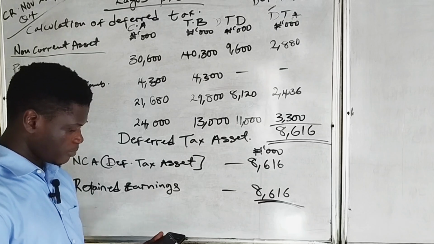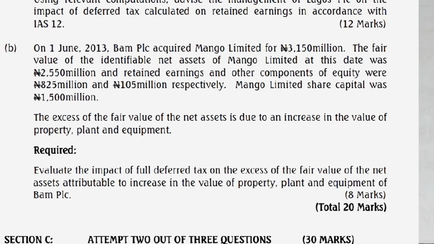Then the B part. The B part says on 1st June 2013, BAM PLC acquired Mango Limited for 3,150,000,000. The fair value of the identifiable net assets of Mango Limited at that date was 2,550,000,000, and retained earnings and other components of equity were 825 million and 105 million respectively.